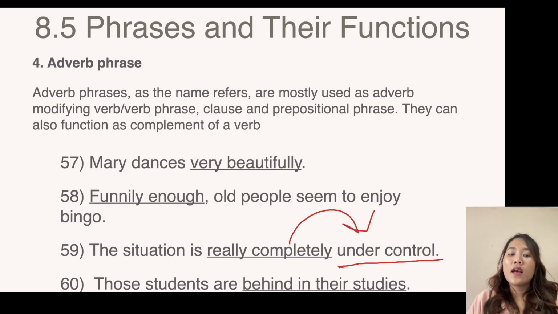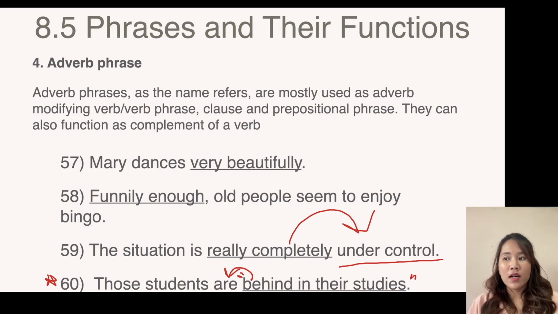Okay, and those students are behind in their studies. So behind in their studies is not a prepositional phrase. It is an adverb phrase that functions as the complement of the verb. So number 60 is a very rare and special case, since we have the adverb phrase behind in their studies, but rather than just a modifier, the adverb phrase in this case functions as a complement of a verb instead.